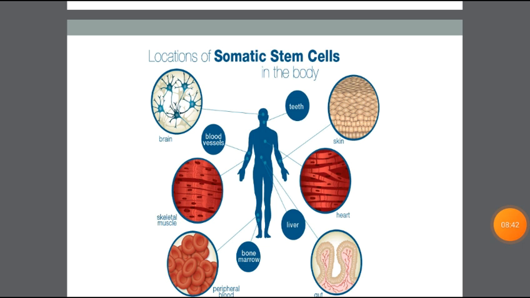Then we go for locations of stem cells in our body. There are several locations where stem cells are present. First one is brain, blood vessels, skeletal muscles, and peripheral blood, bone marrow, liver, gut, heart, and skin.